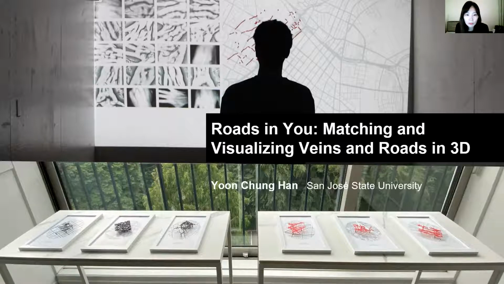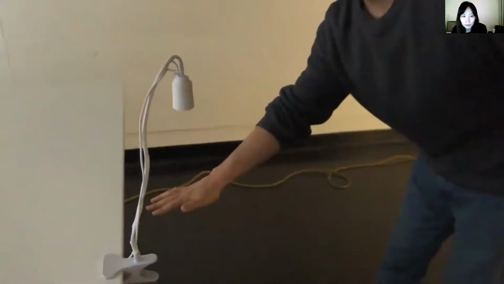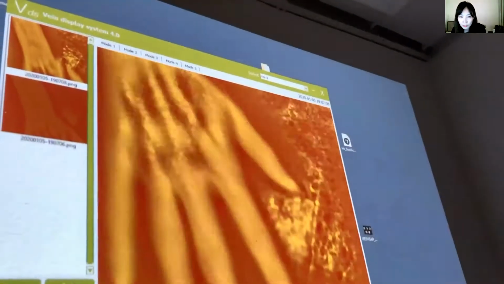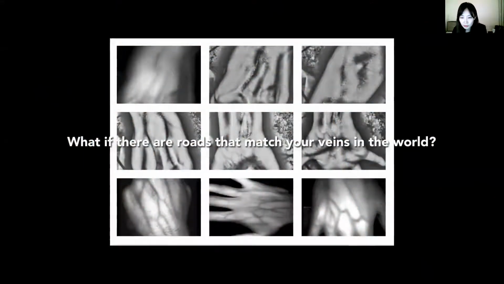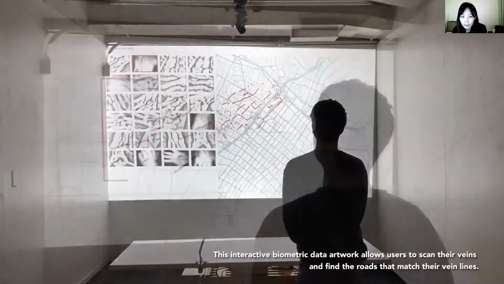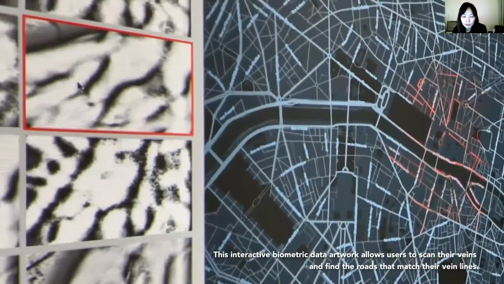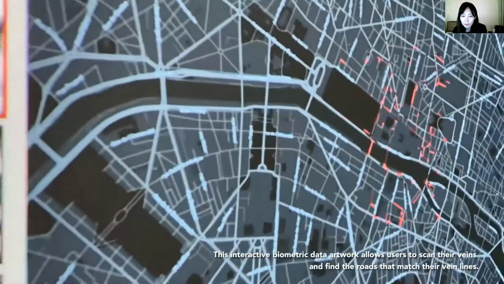Today, I'm going to talk about my work, Roads in U: Matching and Visualizing Veins and Roads in 3D. Roads in U is an interactive biometric data art and physical 3D data visualization using a vein matching process to roads. In this artwork, participants scan their veins, capture the aesthetically formed vein lines, and observe existing roads in the earth that match the veins inside of their bodies.